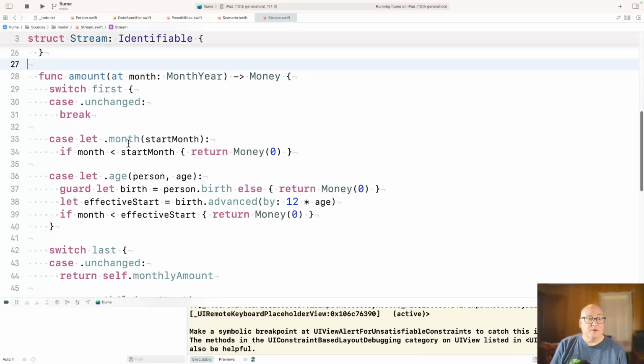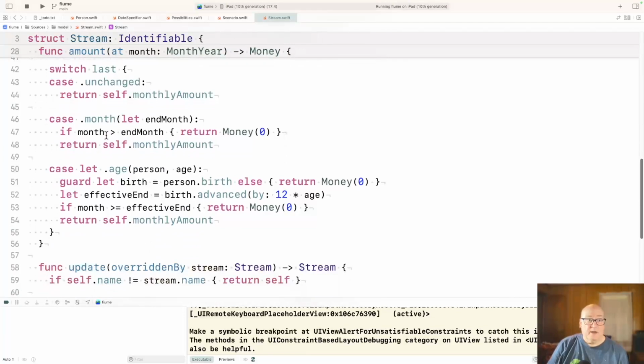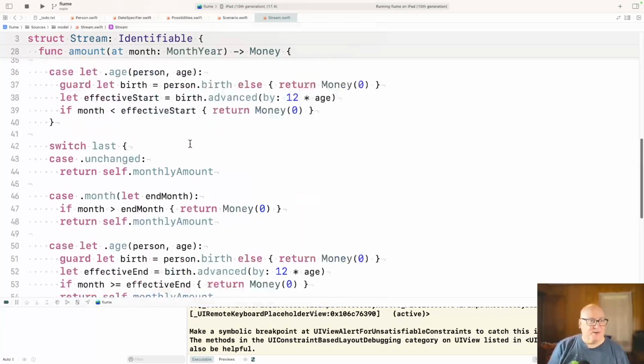well, we're going to consider first, the stream has a range of dates it applies. And if we've specified that to be starting at a particular month, we first check if the month is less than the start month, then we'll just return 0 because it's out of range on this side. Okay, and then for month, if it's out of range on the right hand side, then again return 0. Otherwise, it's not outside on the left, it's not outside on the right. It must be in the range and return the monthly amount. Okay, and that gives you the effect for month year. That's most of what month year does.